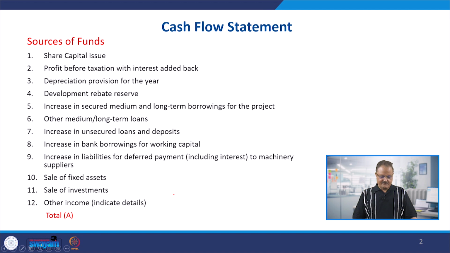One is the income statement we discussed at length, second one is the cash flow statement, and third one is the balance sheet. All these three projected statements are required to be presented to the investors by the promoters or entrepreneurs, so that potential investors have a clear picture about the profitability of the firm or the project, as well as the cash position and the financial position of the venture which is proposed to be funded by them. So the cash flow statement is the second important statement which depicts the overall cash position of the firm.